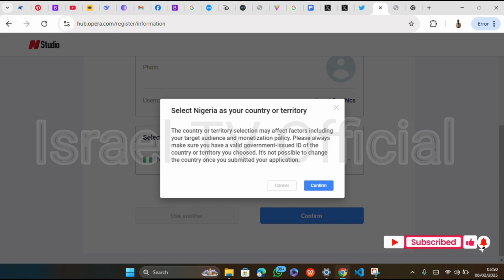The country or territory selection may affect factors including your target audience and monetization policy. Please always make sure you have a valid government issued ID of the country or territory you choose. It's not possible to change the country once you have submitted your application. You can't change your country after you submit the application, whether you use a VPN or anything. The country you use in signing up, you can't change it like that. So confirm.